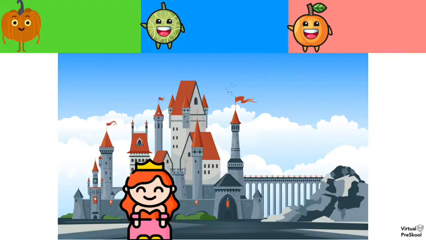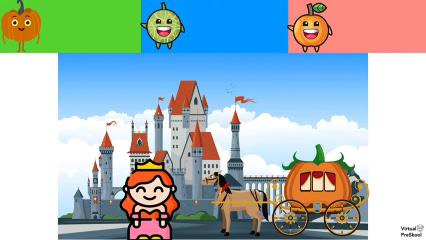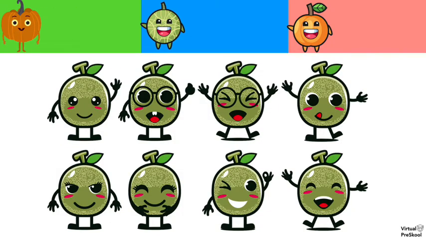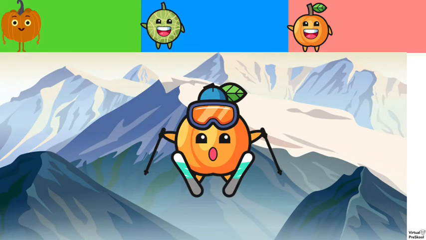All right, now that you've had a chance to do several practice problems, let's test your memory, so these next practice problems won't have any words for you to see. So, here we have the princess's pumpkin carriage coming to pick her up. What was pumpkin in Hindi again? I hope you said kaddu. Here we have cute cantaloupe emoji. What was cantaloupe again in Hindi? I hope you said kharbuja.